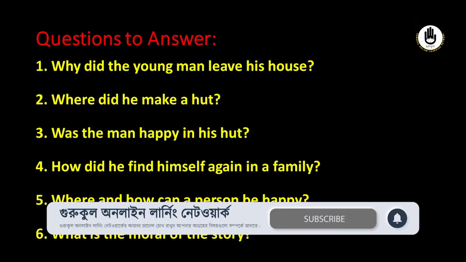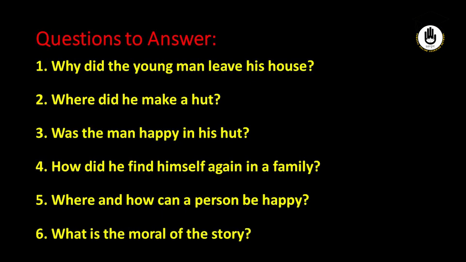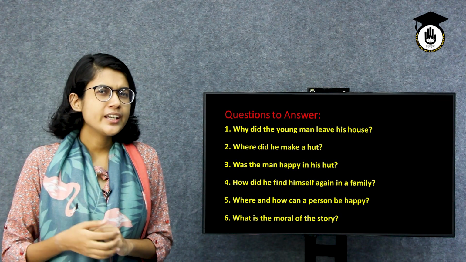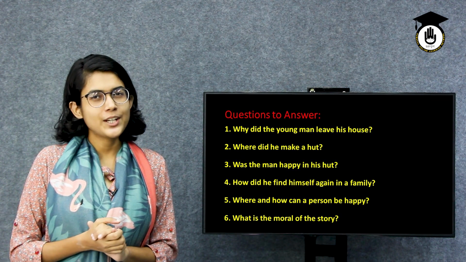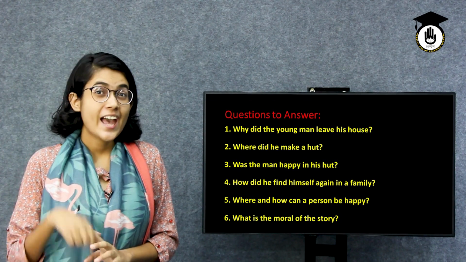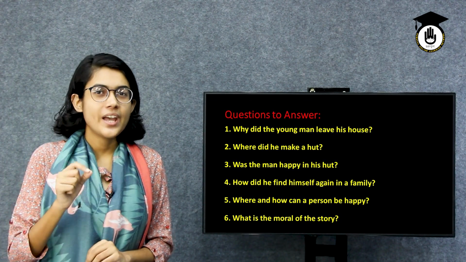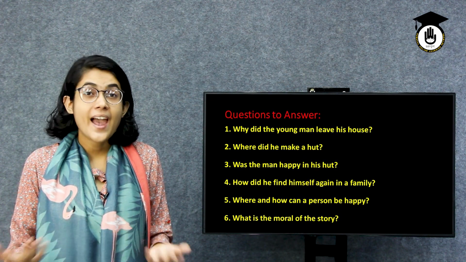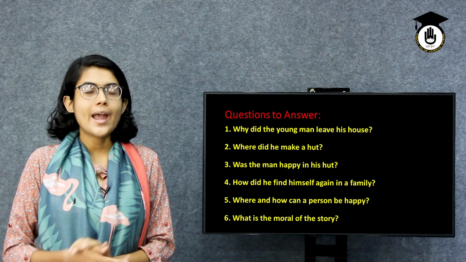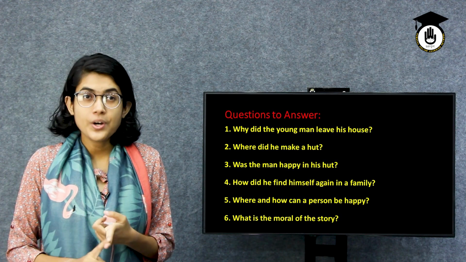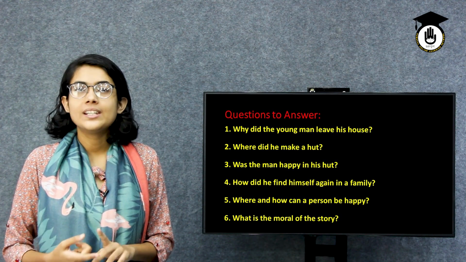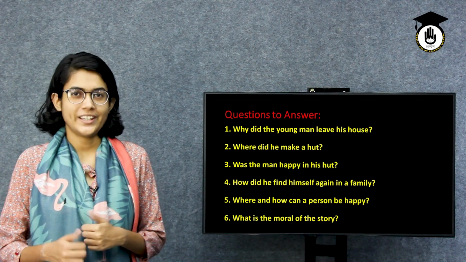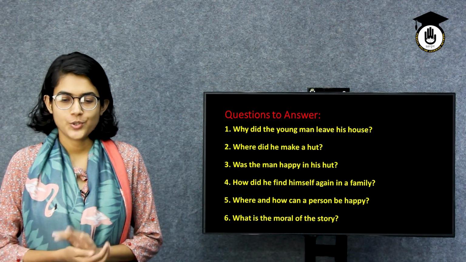So let's move to the third question. Was the man happy in his heart? You may think that he was not, but actually he was, because in the very first para we have seen him quoting, how happy I am here. So in the very first place, the man was very happy to live by himself in the jungle in a hut, right?